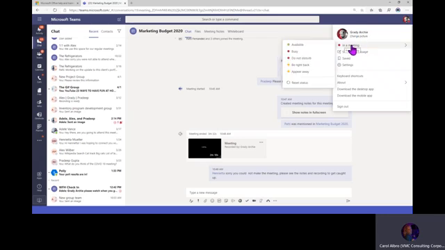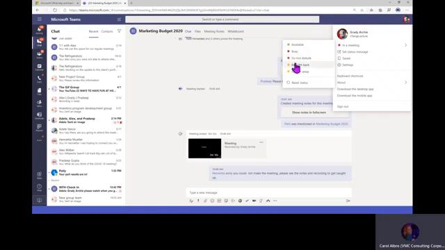Your status is automatically updated based on your Outlook calendar. So is your Teams calendar. Outlook and Teams are synced. Now, you may be having some trouble with that. If you're coming from a Skype environment and Skype is still on your network, then Outlook can only point to either Teams or Skype. It can't point to both products. So if it's still pointing to Skype, then your Teams will not update automatically, and you'll have to set your statuses in order to update and sync Teams for the time being.